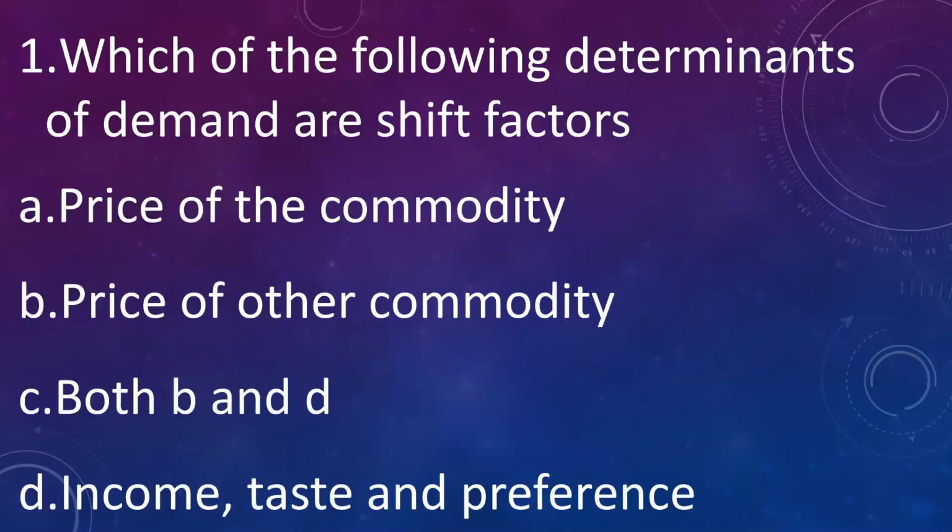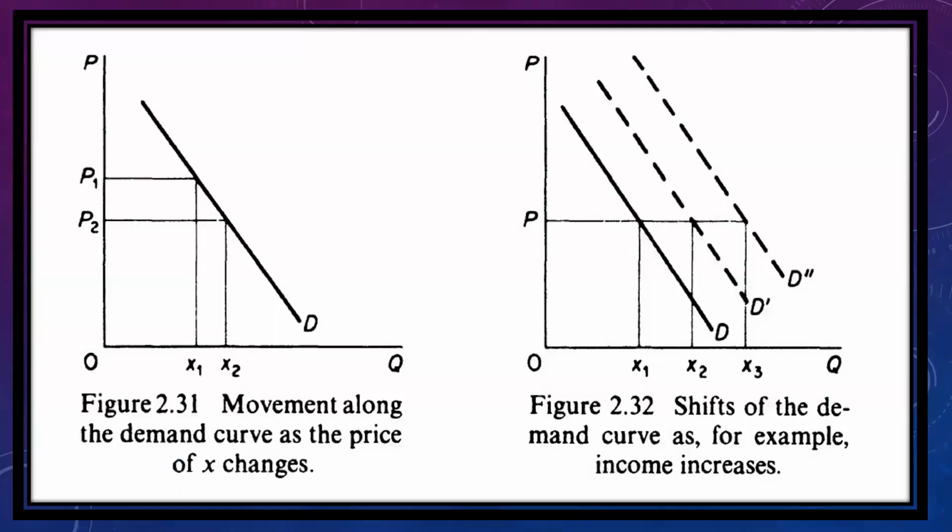Which of the following determinants of demand are shift factors? A. Price of the commodity. B. Price of the other commodity. C. Both B and D. D. Income, taste and preference. The answer is both B and D. Let me explain this.